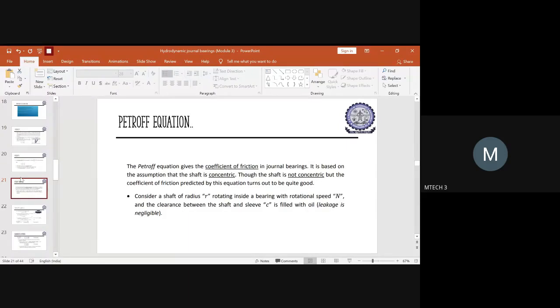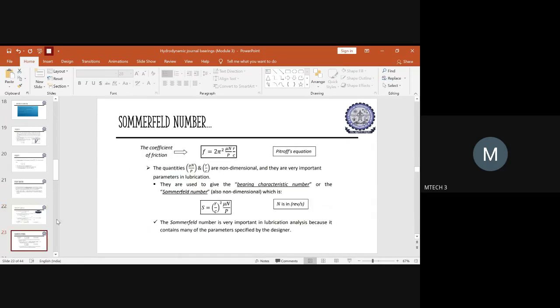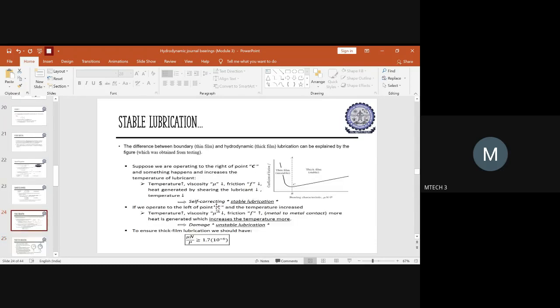Wherein we derived an equation for the coefficient of friction associated with our journal bearings. And we made an assumption that the shaft will be concentric, even though sometimes the shaft might not be concentric, but the assumption was taken. So based on that, we derived the Petrov equation to know the coefficient of friction value for the journal bearing. And also we related it to the Sommerfeld number. What is it basically, right? So I think until here we had done.